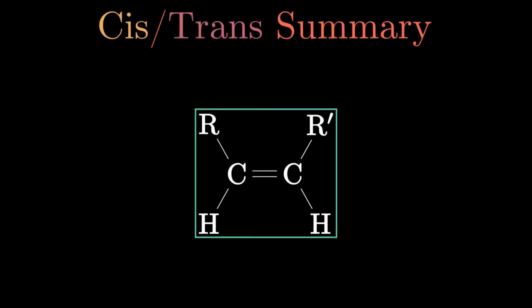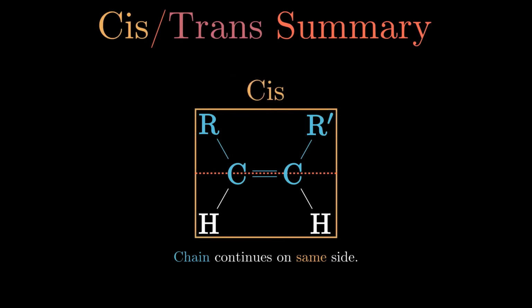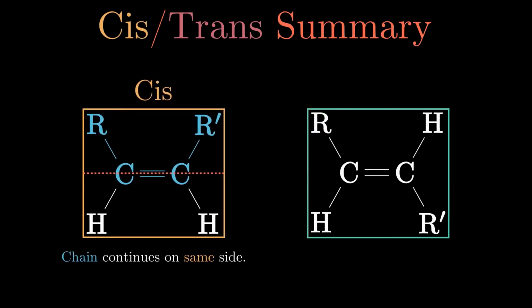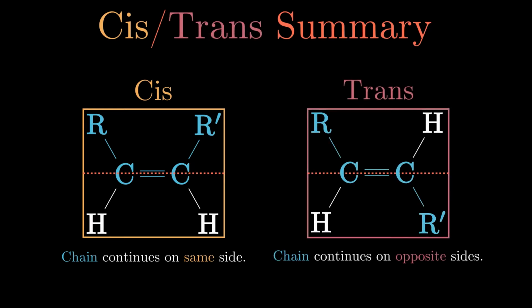So, in summary, if the molecule can be classified, and the chain continues on the same side of the double bond, it will be classified as cis. If the chain continues on opposite sides of the double bond, this of course will be classified as trans.